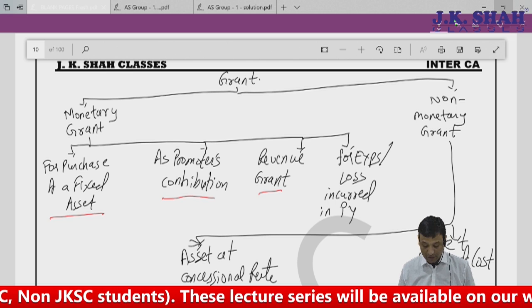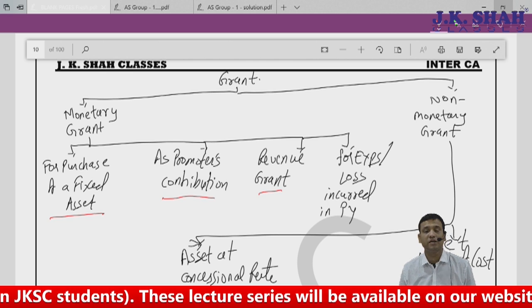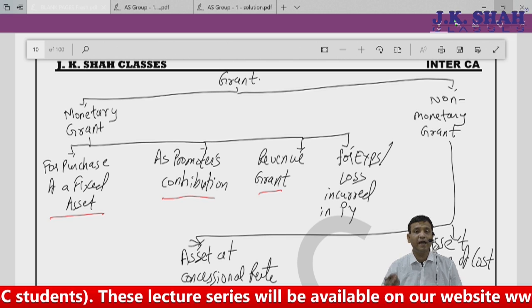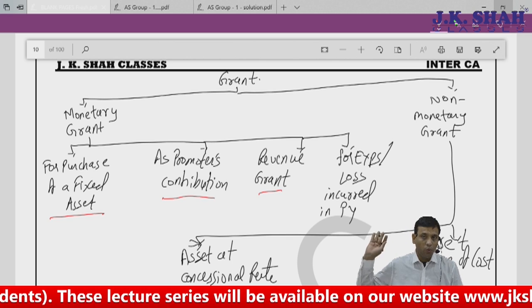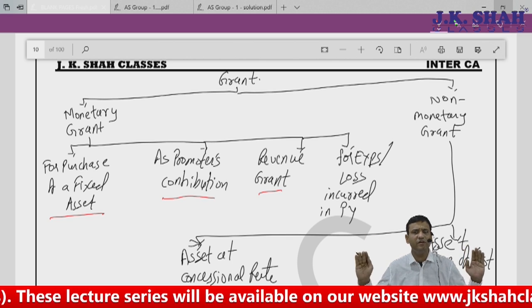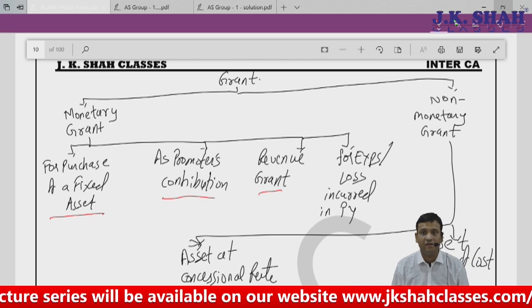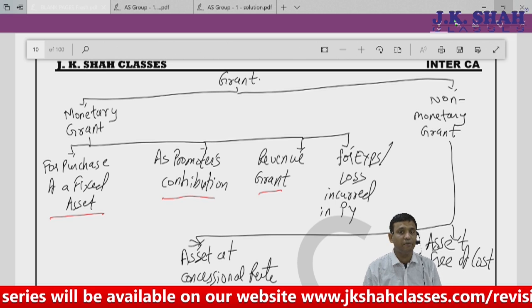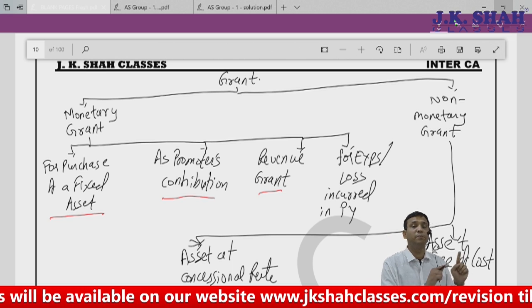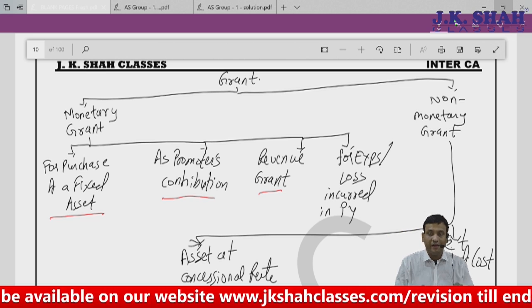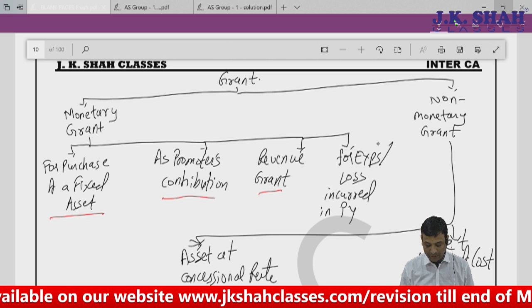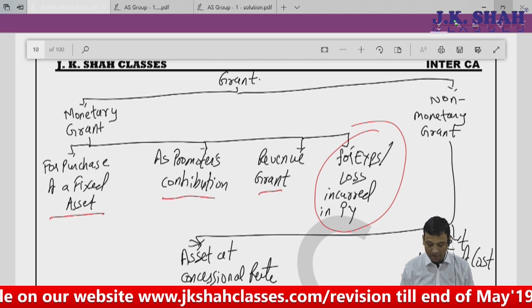I can say it's nothing but a revenue grant. For expense loss incurred in previous year. Means I had incurred some expenses once upon a time, maybe some previous year back, and I'm receiving the government grant for that expenditure which was incurred in the previous years today in this year. That is nothing but for expense loss in previous year.